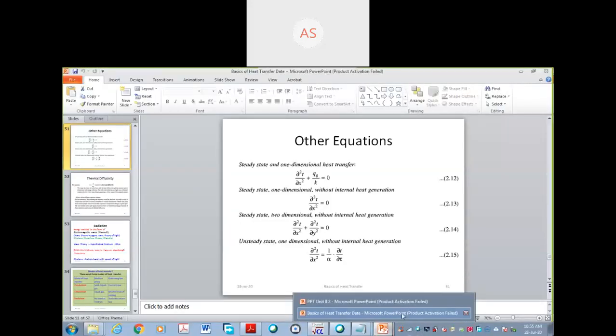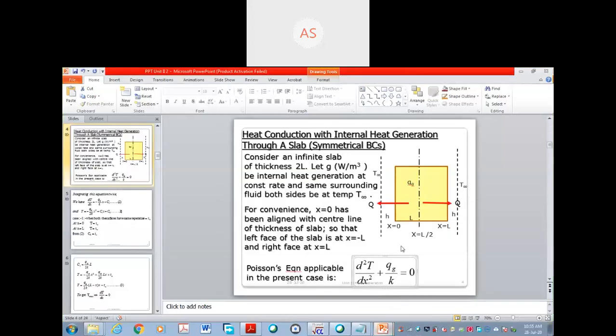Okay, from here we have picked Poisson's equation for the steady state condition. Those who have not understood can watch my videos. This is the equation which we have got. Directly you have to write Poisson's equation.